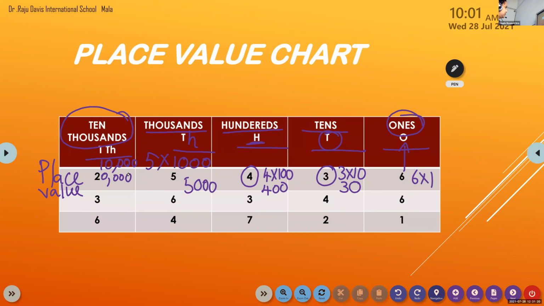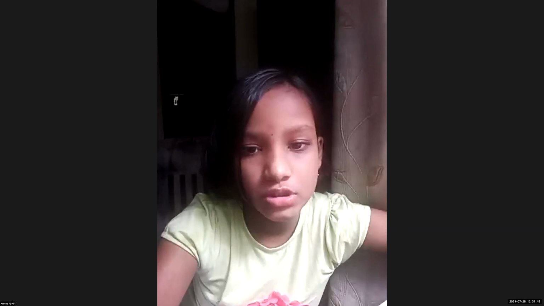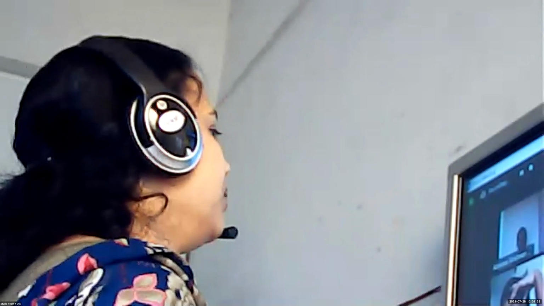So children, if it is in the ones place, we multiply with 1. If it is in the tens place, you have to multiply with 10. If it is in the hundreds place, multiply with 100. If it is in the thousands place, multiply with 1,000. In the ten thousands place, multiply with 10,000. But for face value, as I told you, the face value will not change. It will be the same number itself.